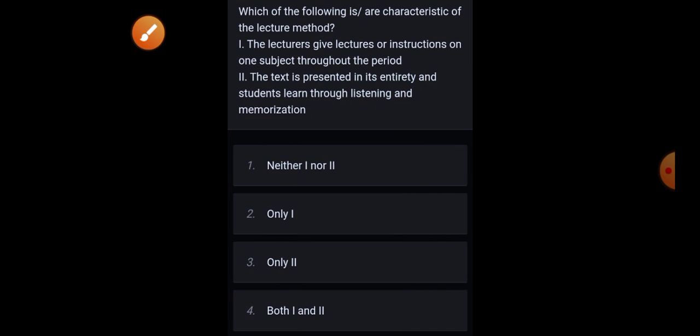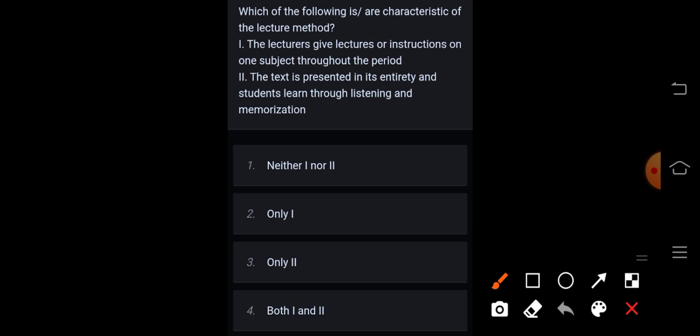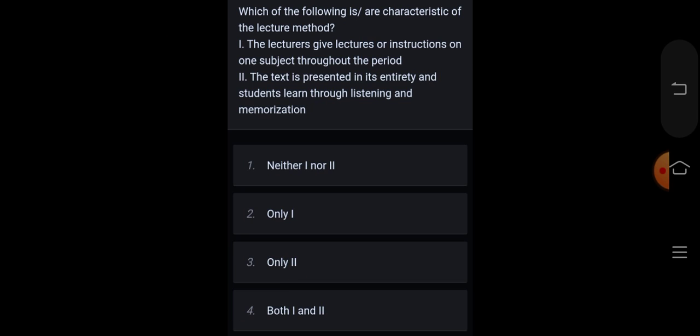Next, which of the following are characteristic of the lecture method? The lecturers give lectures or instructions on one subject throughout the period. The text is presented in its entirety and students learn through listening and memorization. Correct answer is option 4, both first and second.